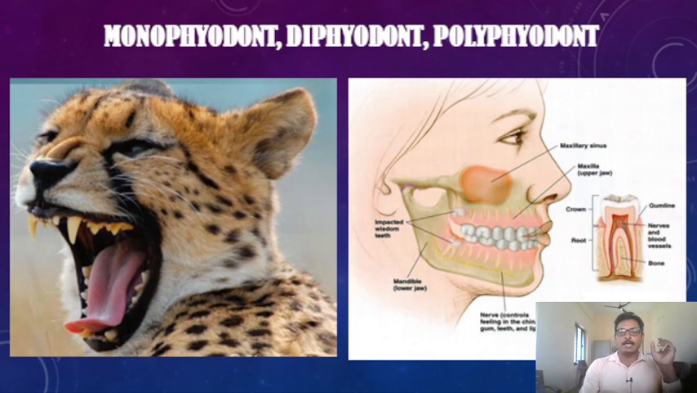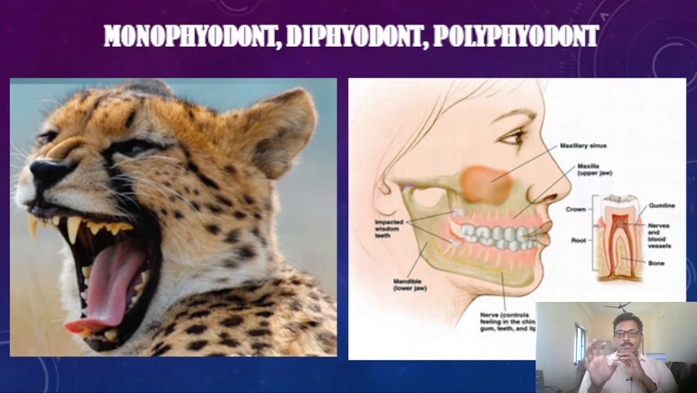According to succession also, the teeth are classified into different types, into 3 types. Those are monophyodont teeth, diphyodont teeth, and polyphyodont teeth. In monophyodont teeth, one set of teeth is present throughout the life of that animal. The dentition is generally called monophyodont dentition.